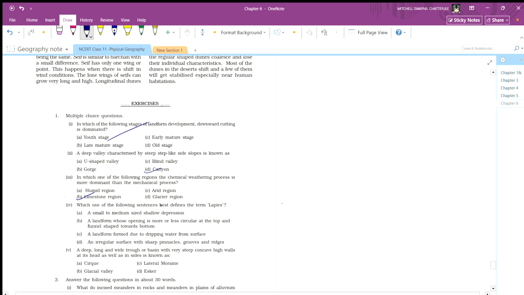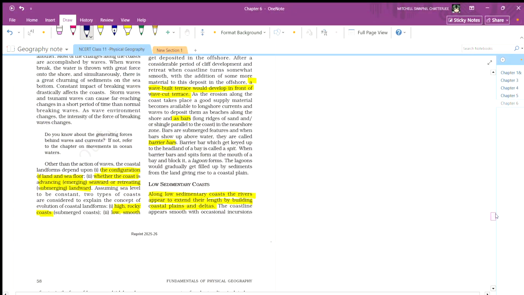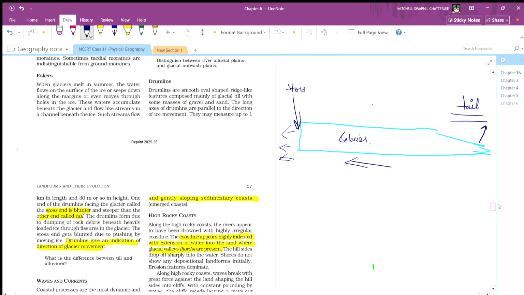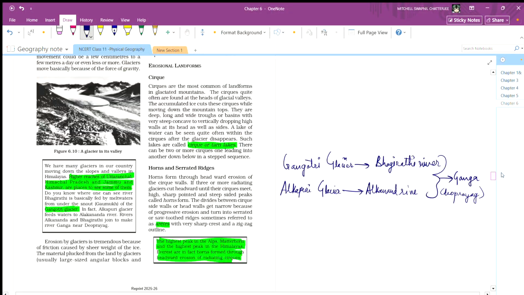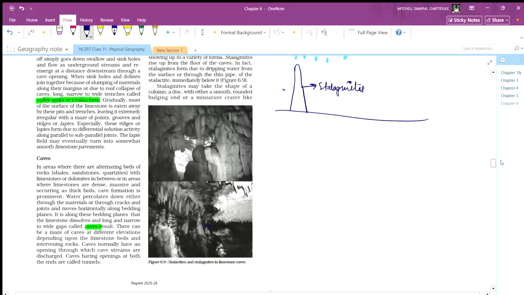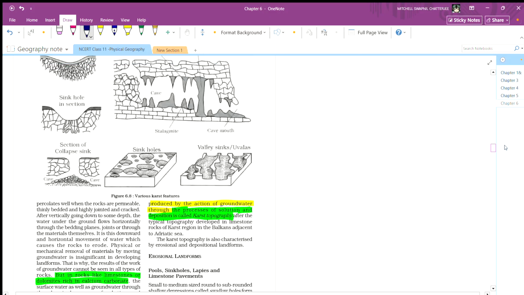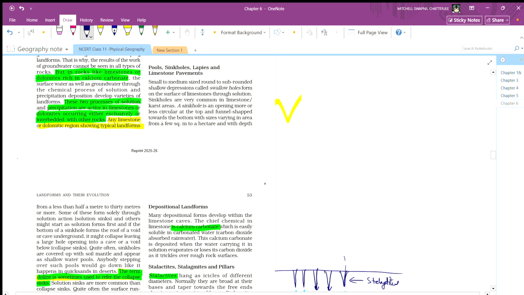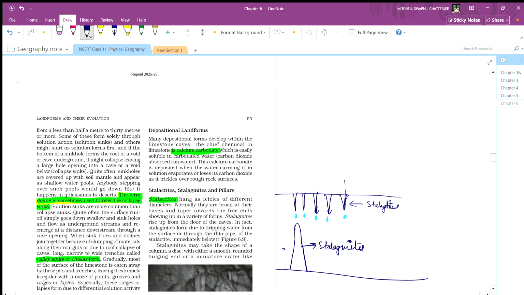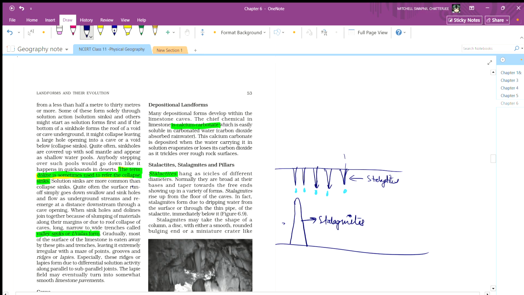Which one of the following sentences best defines the lapies? Hmm. Lapies. Let's see. Here, not here, not here. It is above karst. Okay, the shallow hollow. So the answer might come under calcium carbonate. As I found, lapies will be somewhere here.